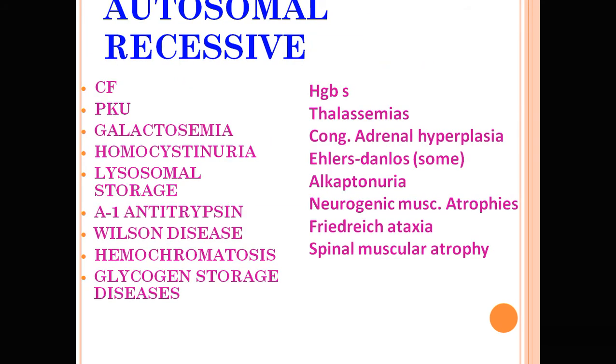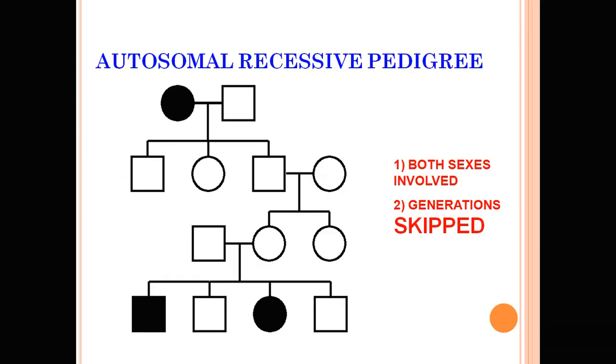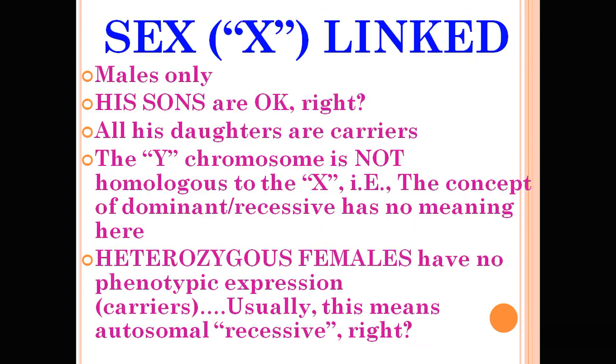Examples of the autosomal recessive disease are phenylketonuria, cystic fibrosis, thalassemia, sickle cell anemia, congenital adrenal hyperplasia, homocystinuria, lysosomal storage disease, alpha-1 antitrypsin deficiency, Wilson disease, hemochromatosis, glycogen storage disease, Friedreich ataxia, spinal muscular atrophy. So these all are examples of the autosomal recessive disease. Various glycogen storage diseases are also autosomal recessive. So both sexes are involved and generations skip, as explained in the pedigree chart. So one generation has no disease, another generation shows the disease.